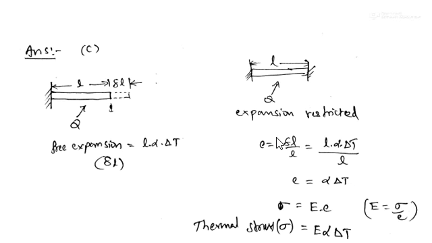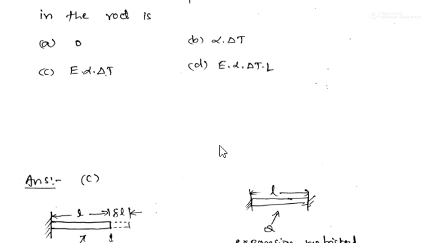This is because of the temperature increase, so the strain value is alpha into delta T, and the stress will become E into strain, Young's modulus into strain. Why? Because from the simple definition of Young's modulus, E is equal to stress by strain. So stress is Young's modulus into strain. This stress is nothing but temperature stress or thermal stress: E into alpha into delta T. So option C is the right option here.